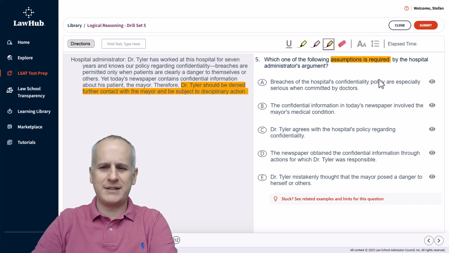So, starting with choice A, we still have the highlight tool ready to go to identify reasons to eliminate as we go.